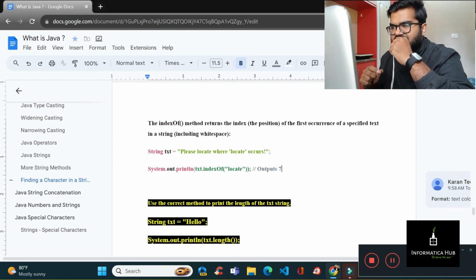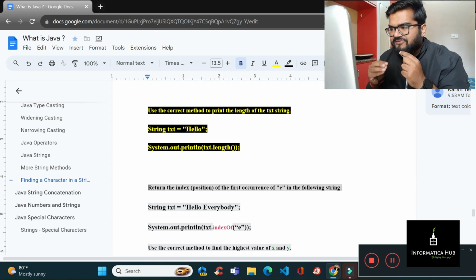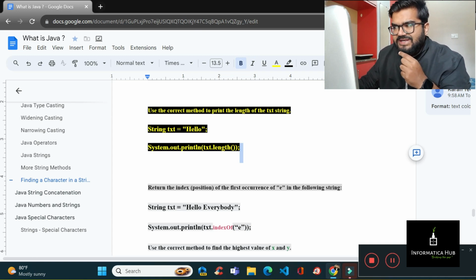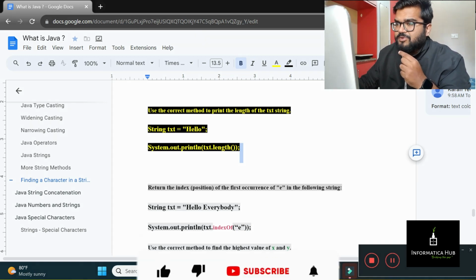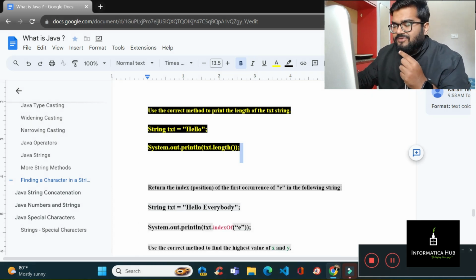Now, use the correct method to print the length of the string. How will you print a length? As I mentioned earlier, suppose this is the data, this is the variable, you need to use the length function and you will be able to find the length. Anyone may ask you what's the output. The output will be very simple: 1 2 3 4 5, that is 5. Suppose anyone wants you to print that the length is 5, you will add a string over here, like "The length is" plus text.length(). Suppose anyone asks you like that.